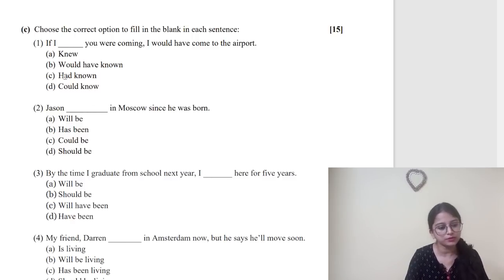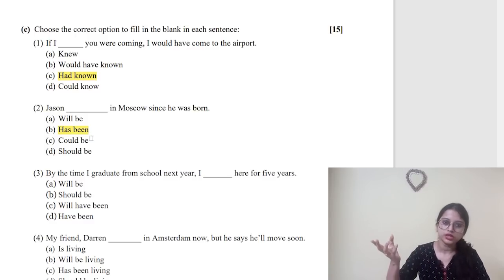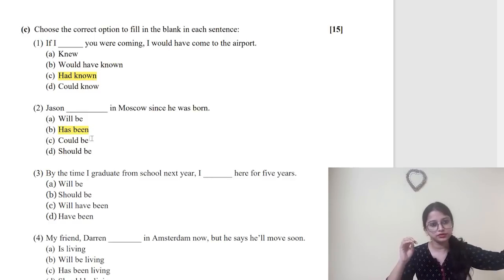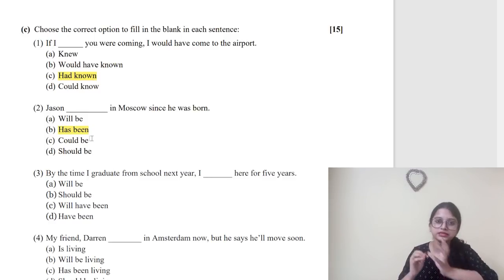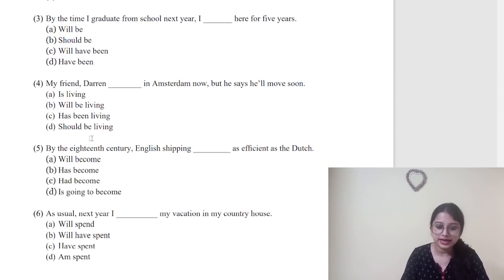So option number C. Jason dash in Moscow since he was born. Jason has been. So from the time since he was born, he has been in Moscow only. He is still in Moscow. So this means this is a present format. How to write a present that is continuing from the past? Present perfect. Number 3. By the time I graduate from school next year, I dash here for 5 years. Question number 3. Option will have been. Okay.